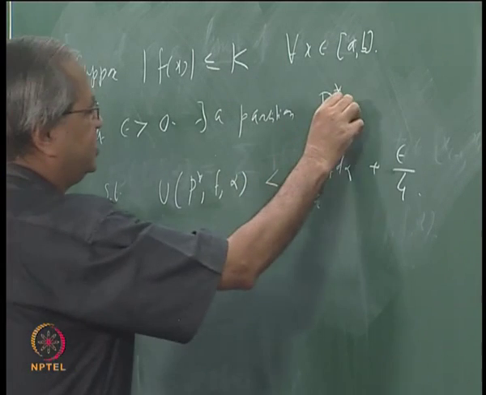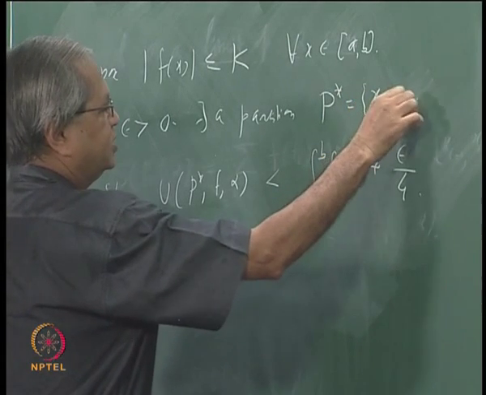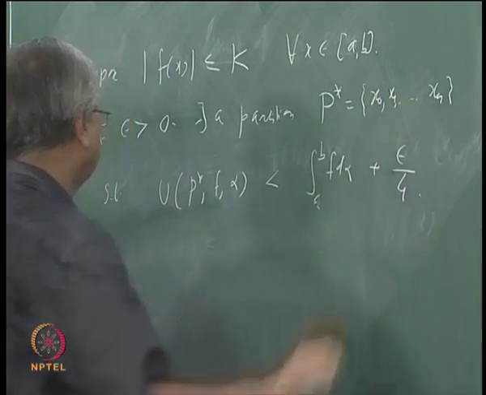Suppose this partition P star has n subintervals, let us say P star is x0, x1, x2, up to xn.